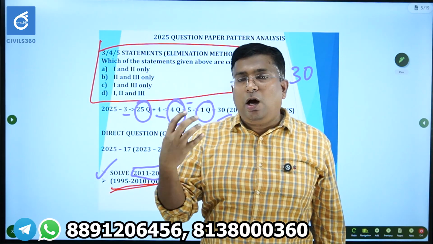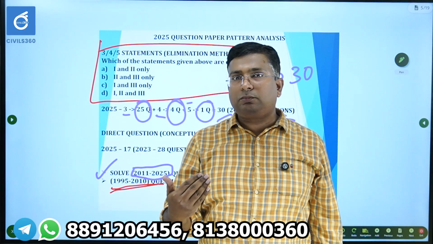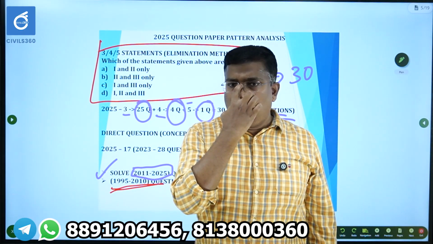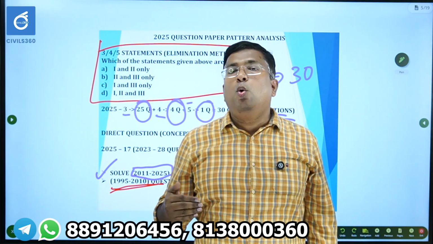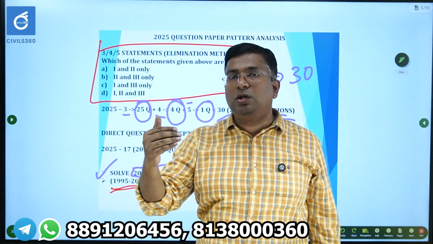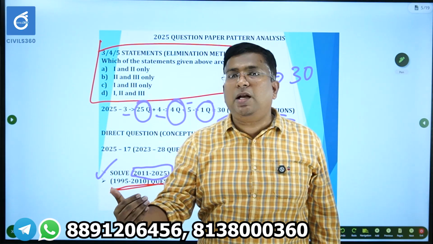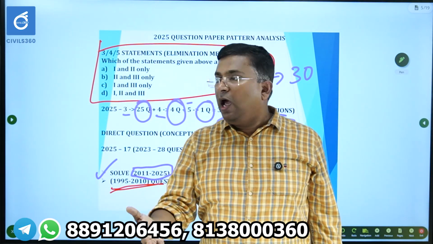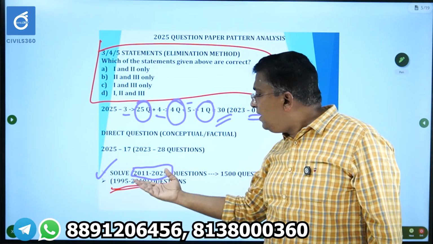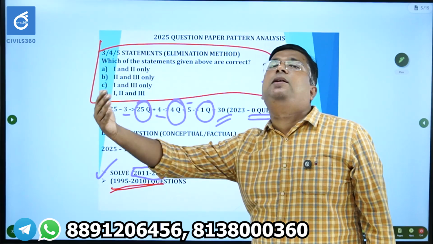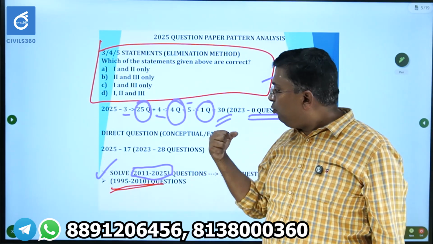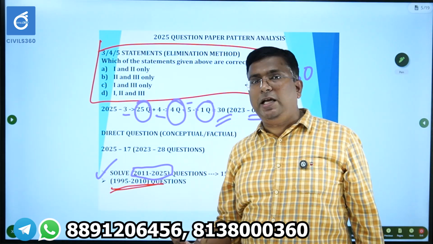Now my question is for those candidates who have not qualified the 2025 or 2024 prelims: ask yourself, have you solved these years' questions before giving your attempt? Have you seen the question paper pattern thoroughly?